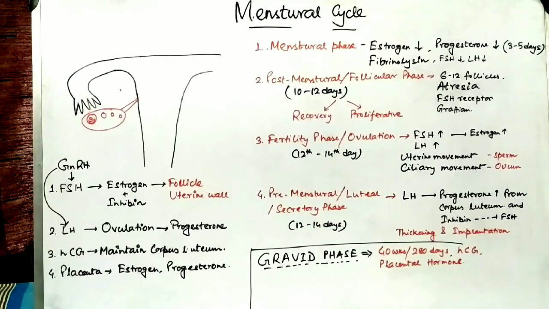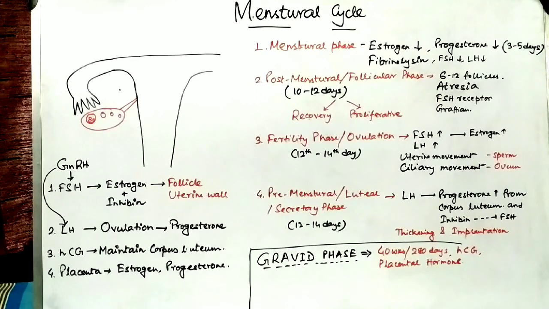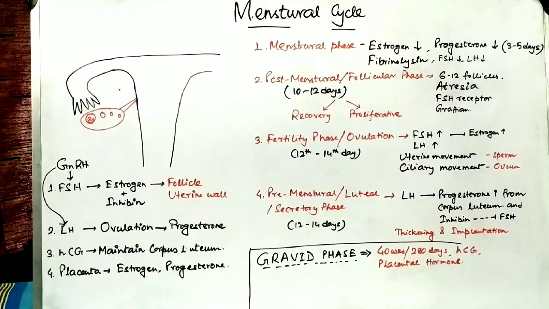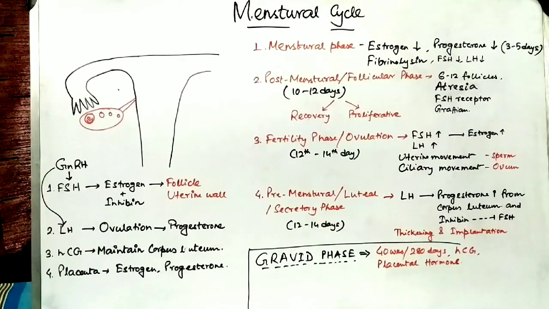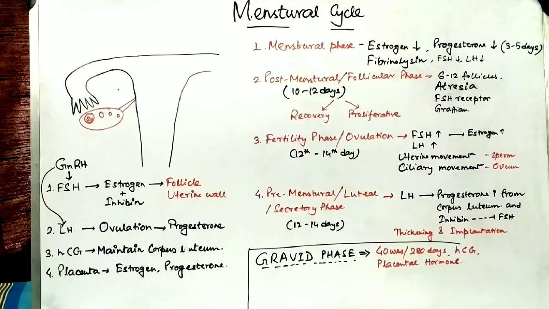The menstrual cycle is controlled by different types of hormones like FSH and LH, which are secreted from the pituitary gland, as well as estrogen and progesterone, which are secreted from the ovary. This hormonal interplay regulates the menstrual cycle.